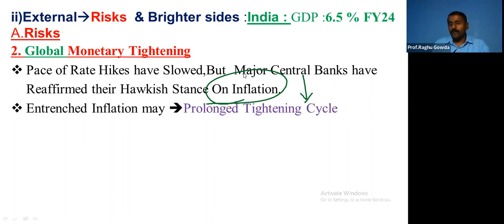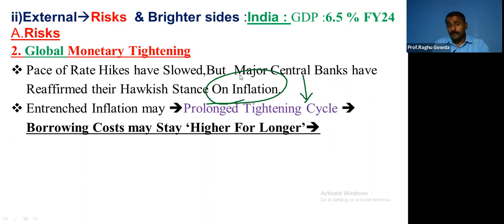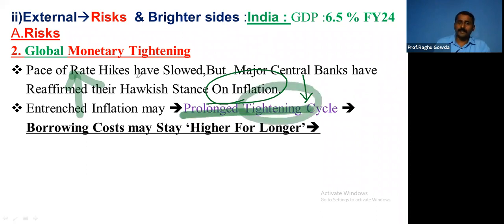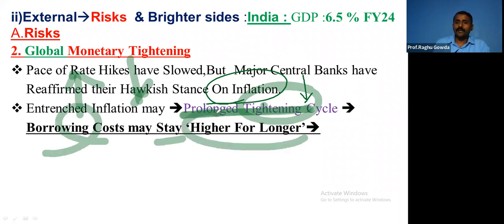Extensive inflation may prolong the tightening cycle. This may lead to borrowing costs being higher for longer. Please understand this one. Since there is high inflation, the tightening cycle may prolong. They won't be easing the tightening cycle till the inflation comes down. Because of this, there is very less availability of money, or getting the money is very tight. So borrowing cost may stay higher for longer.